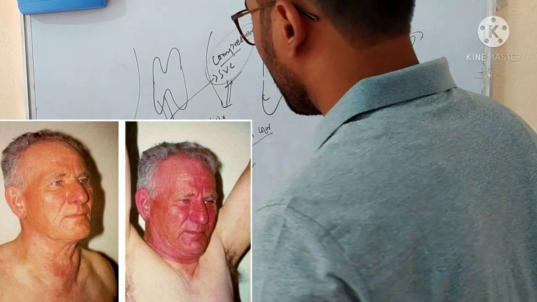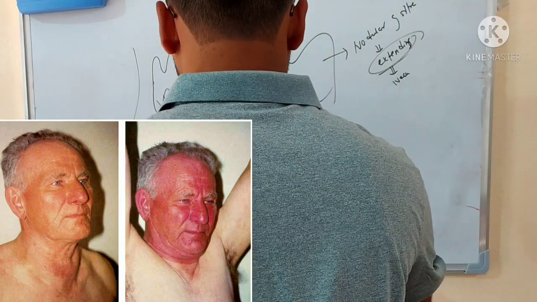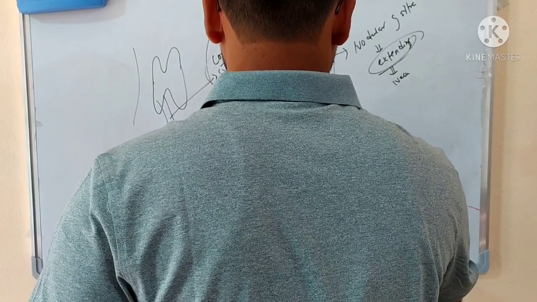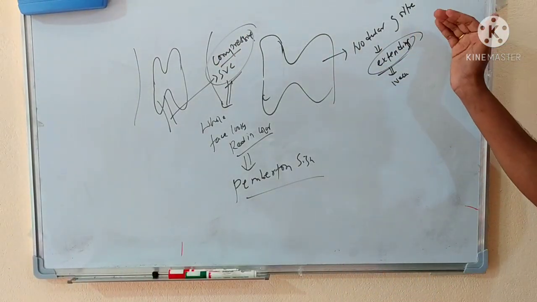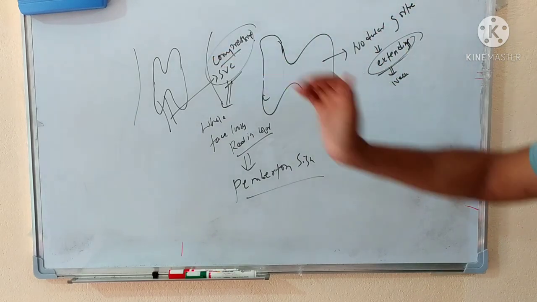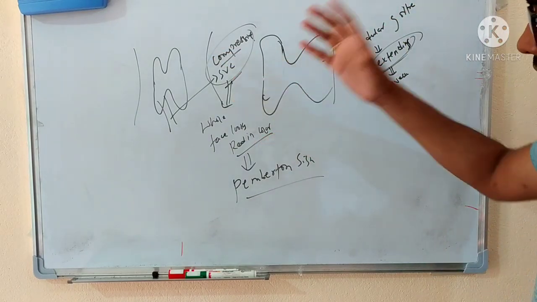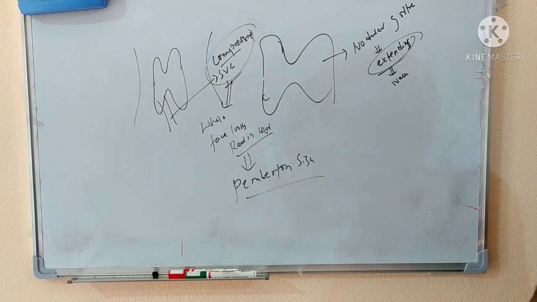Such a sign is known as Pemberton sign. So what is Pemberton sign? Whenever there is a parasternal extension of the thyroid goiter and that extension is compressing the superior vena cava, the whole face will be congested and looks red in color. This is known as Pemberton sign.